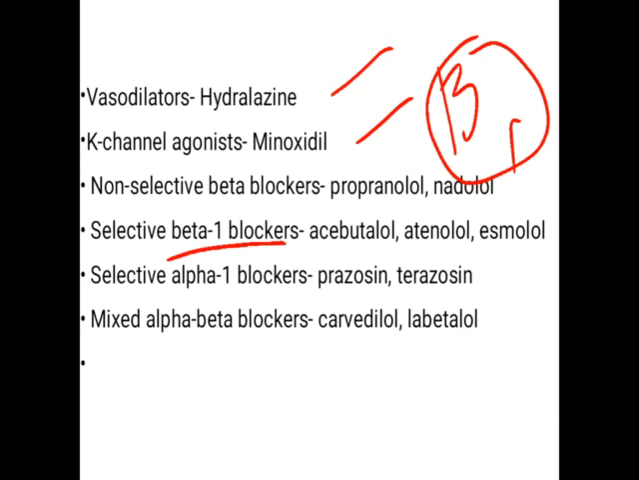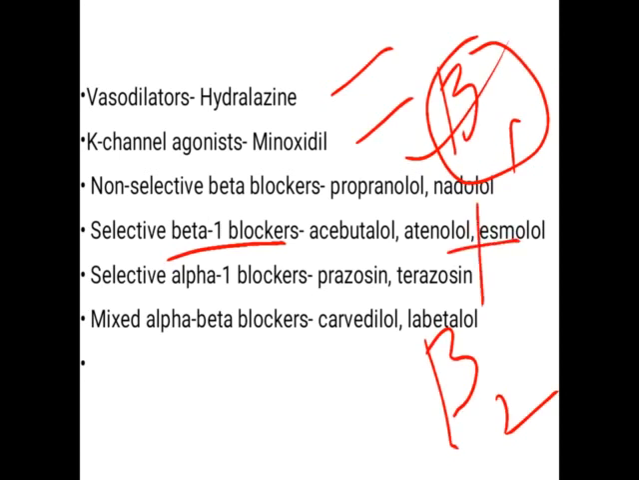Now suppose a drug blocks the beta 1 receptor, and it also has some activity on the beta 2 receptor. So they have activity on beta 1 plus beta 2.